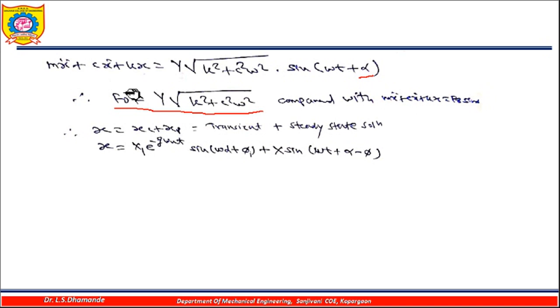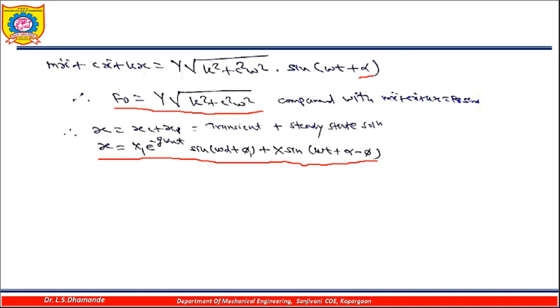Now, if you have to get the solution of this differential equation, you will be getting the steady state part and the transient part, so complementary function and particular integral in the solution. So x will be equal to x1 e raised to minus delta omega t into sine of omega t plus phi 1 plus x sine of omega t plus alpha minus phi. So this is actually the assumed solution for the particular integral.